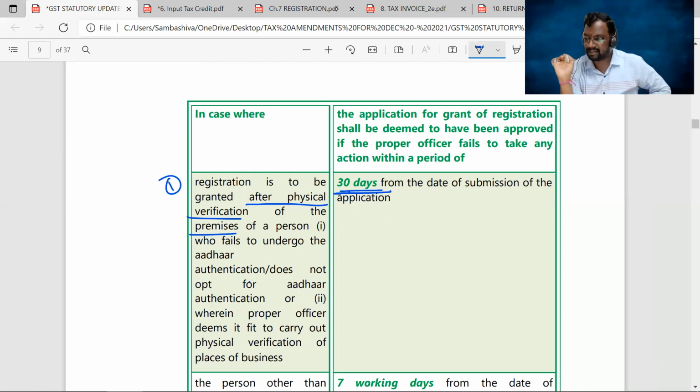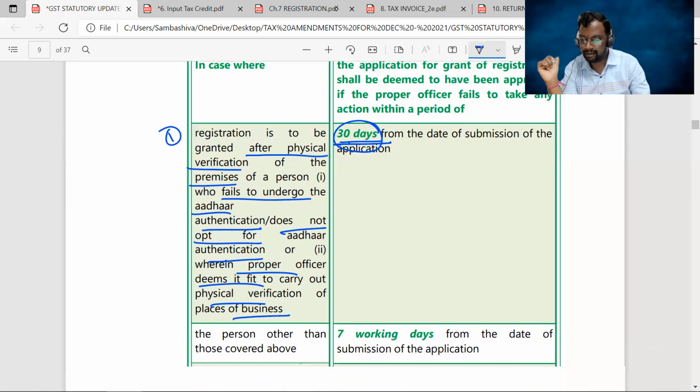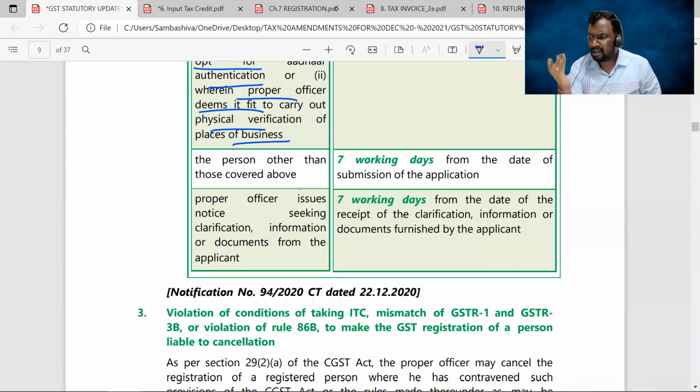As we discussed, 30 days from the date of submission of the application. Physical verification of the premises comes into the picture in two scenarios: number 1, where the person fails to undergo Aadhaar authentication, that means does not opt for Aadhaar authentication, or where the proper officer deems fit for physical verification of the premises. In these two scenarios, the time limit is 30 days. Clear, sir? Next.